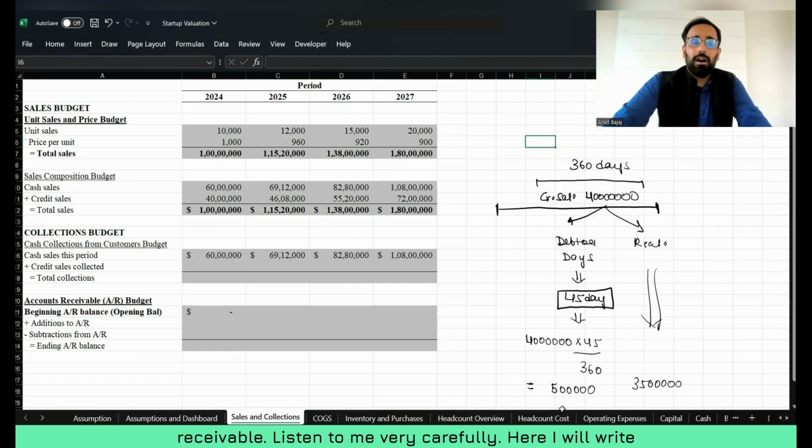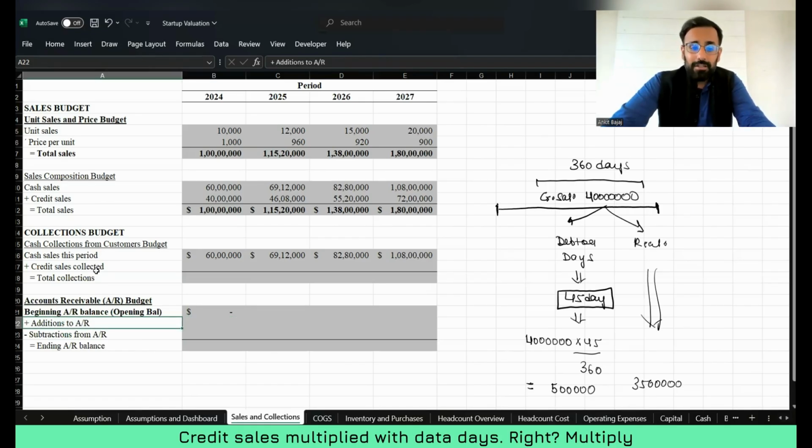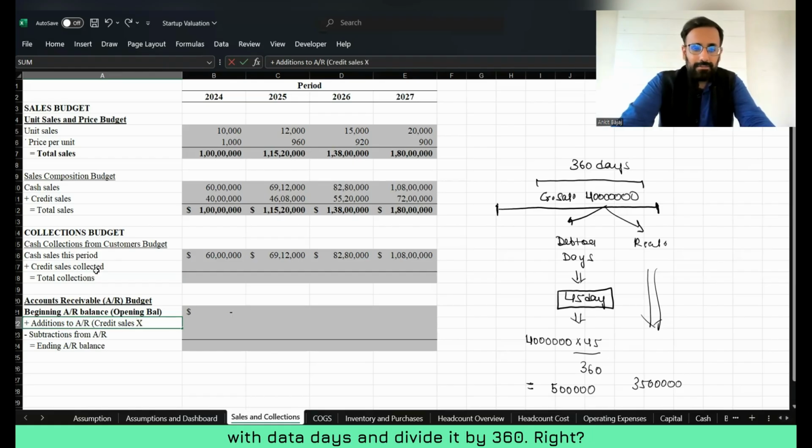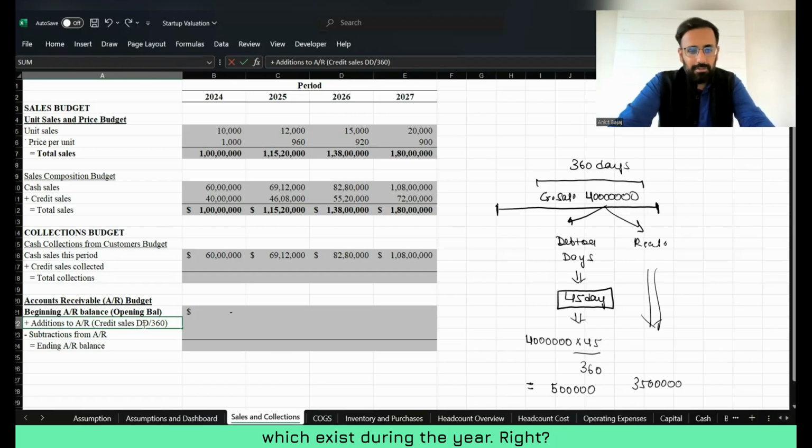So if I ask you to tell me what credit sales has been collected, first we need to find out the addition to the account receivable. Listen to me very carefully. Here I will write down the formula for you. Credit sales multiplied with debtor days and divided by 360, right?